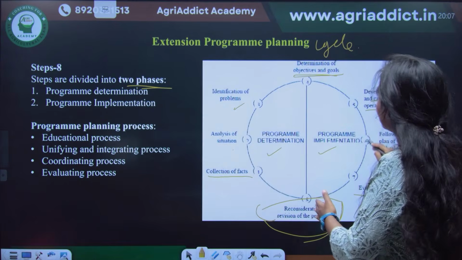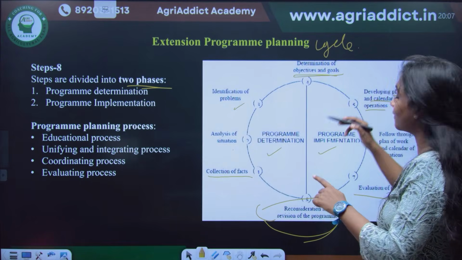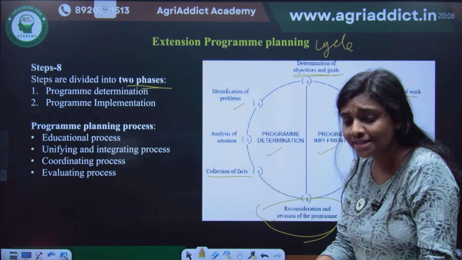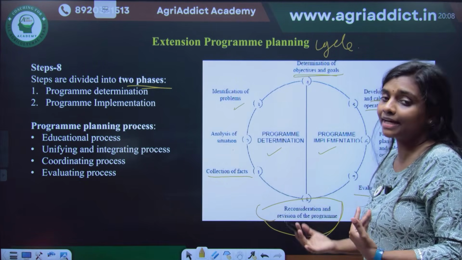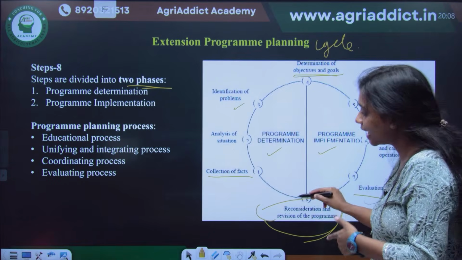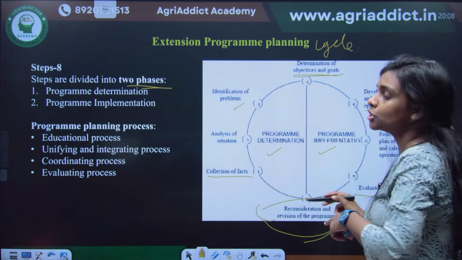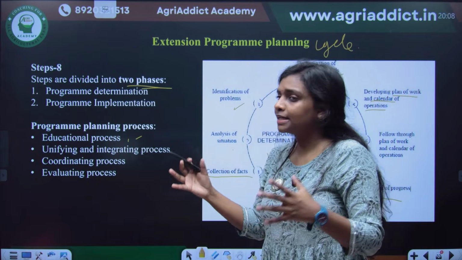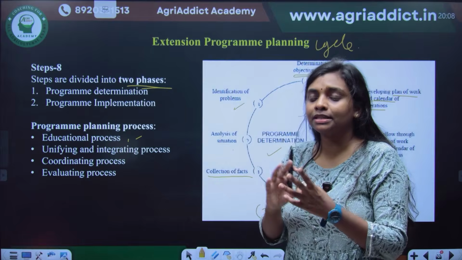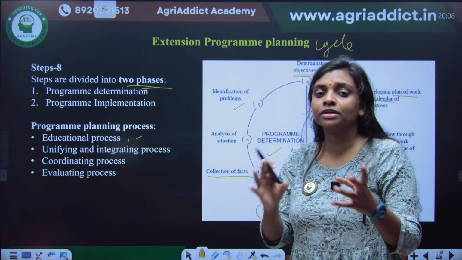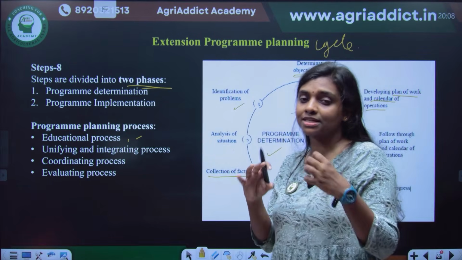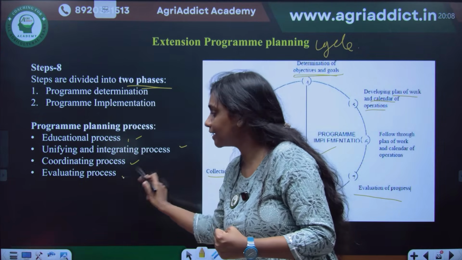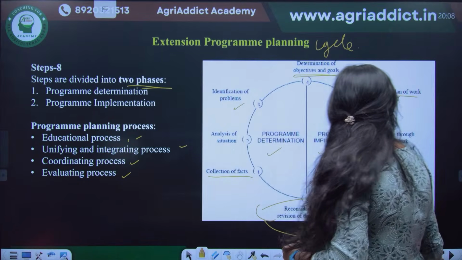In the program implementation steps, it starts with developing the plan of work and calendar of operations, then you actually implement it, and finally evaluate it, then again reconsider the program and start everything again. So we can say program planning is an educational process. It integrates everything: the plan, the efforts, the people involved, the resources, time. It is a unifying process, and it's an evaluating process also.